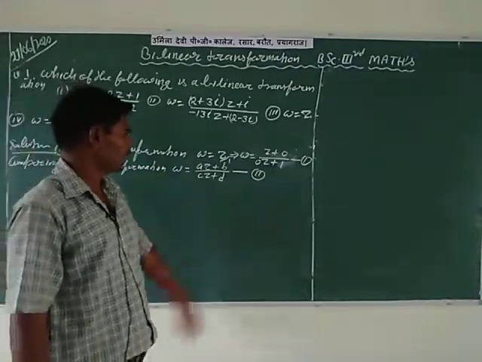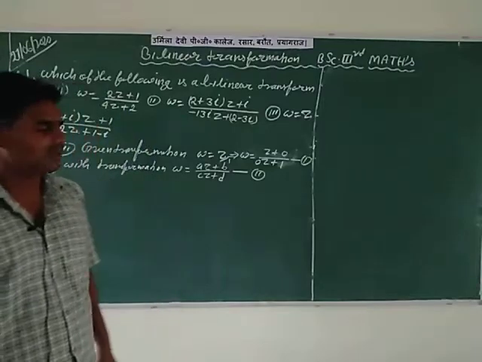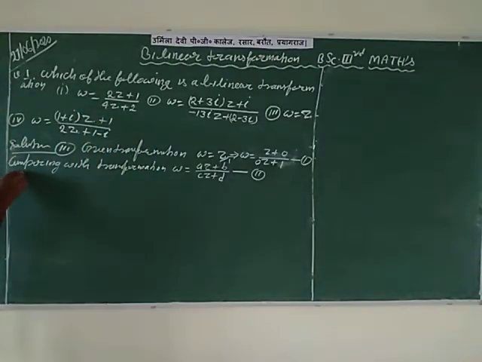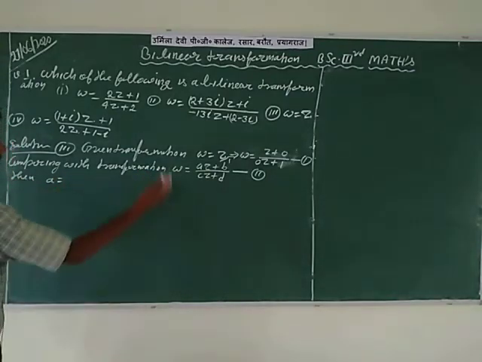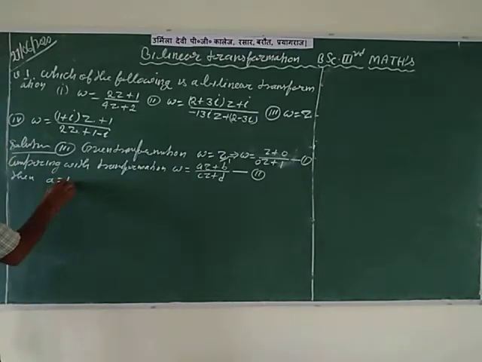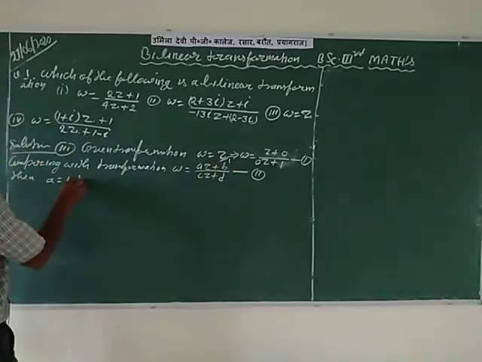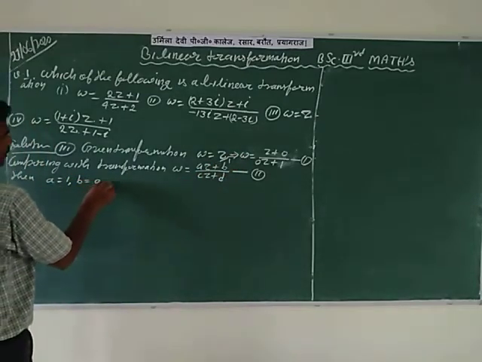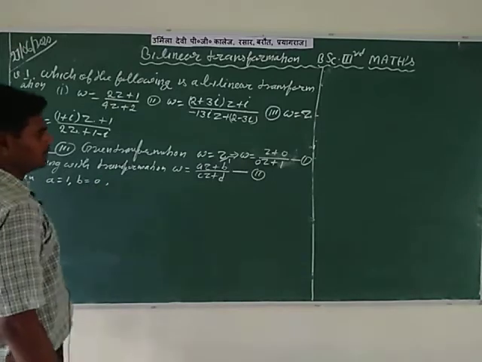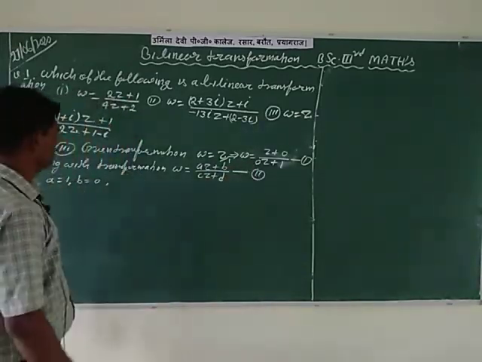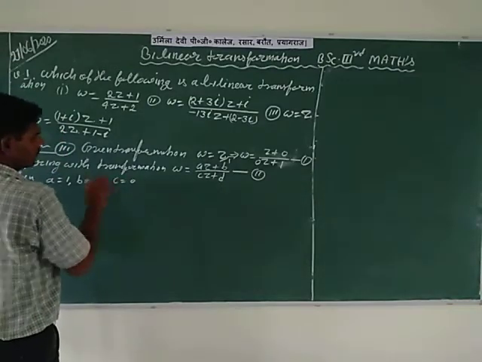After comparing you can very easily find the values of small a, b, c, d. A is equal to the coefficient of Z in the given transformation, which is 1. So A is equal to 1. And plus B, so plus 0, it implies that B is equal to 0. C is the coefficient of Z in the denominator, which is equal to 0, so C is equal to 0.